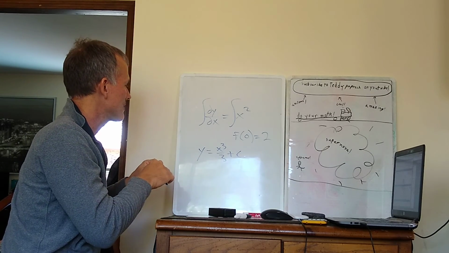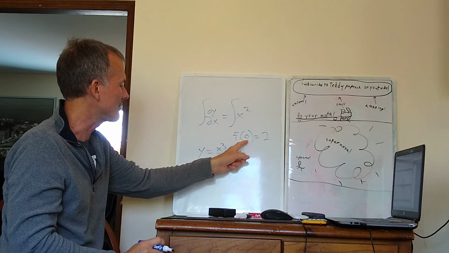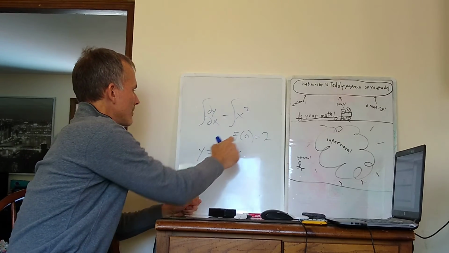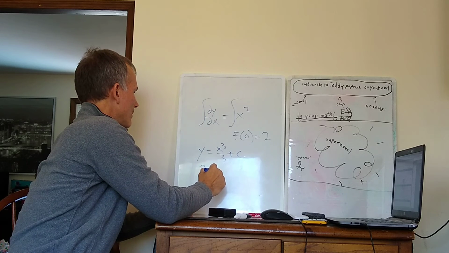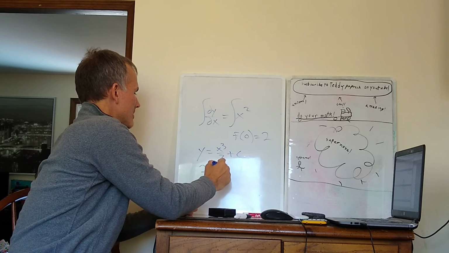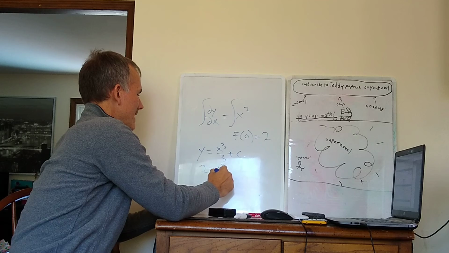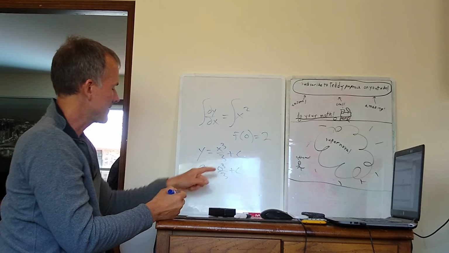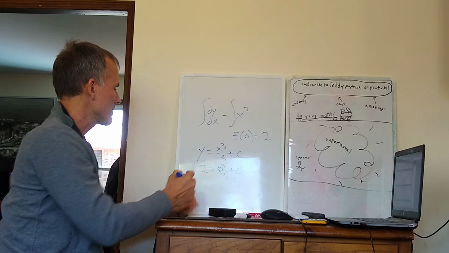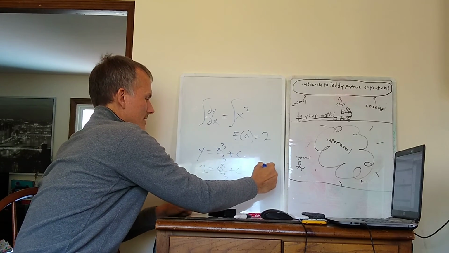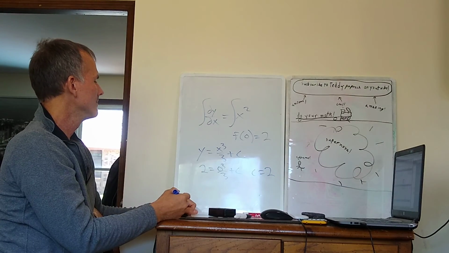So let's do that. All I have to do is, well, I know that f of 0 has to equal 2. So I know that when x is 0, y is 2. So I'll substitute 2 in for y and 0 in for x. And notice that term goes to 0, so all I have left is 2 equals c. So c ends up being 2 here.